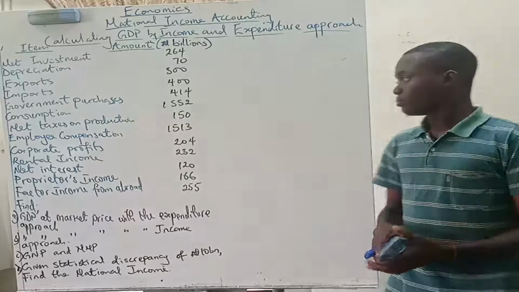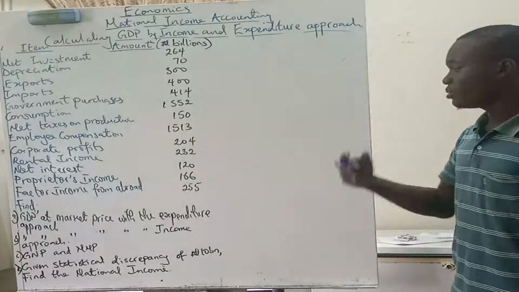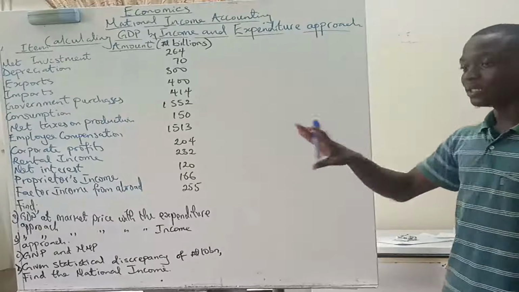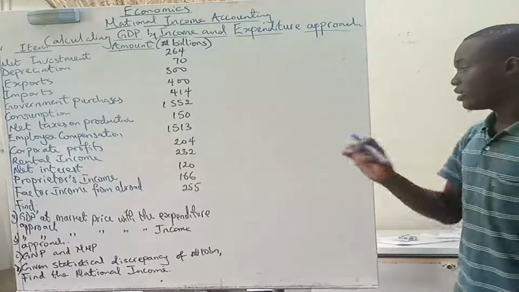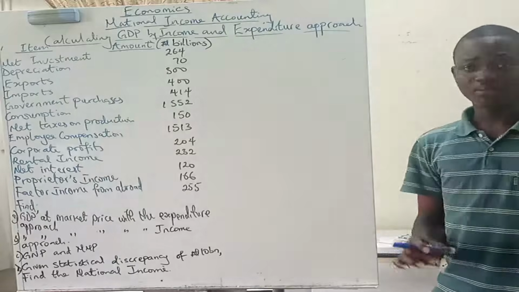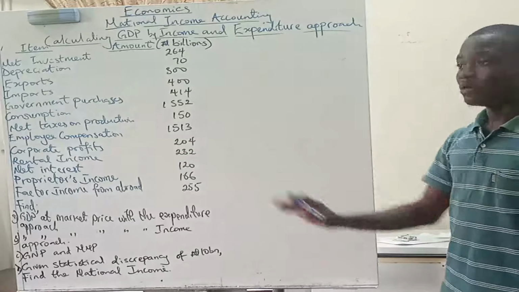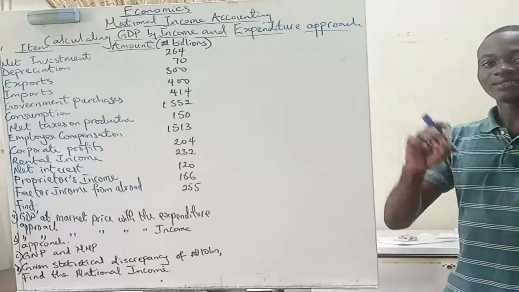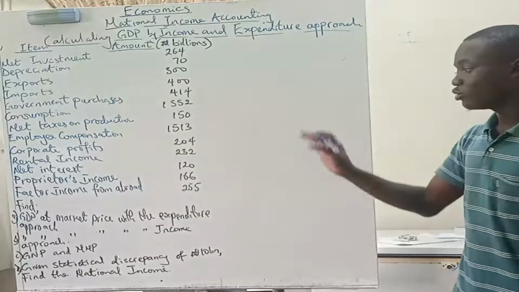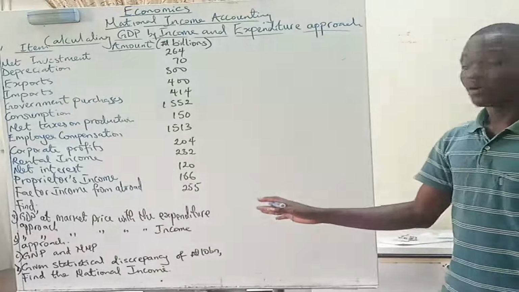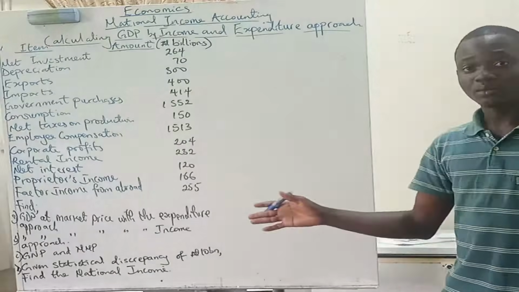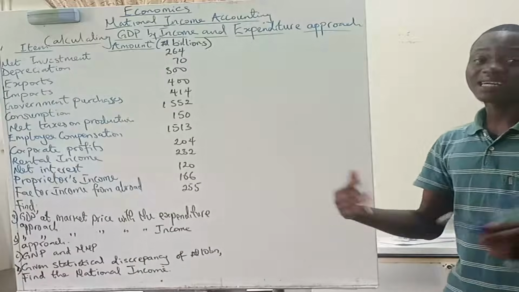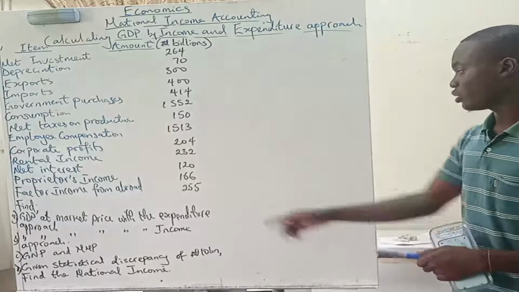Calculating GDP via the expenditure approach is the easiest. Whenever you have a question like this, the problem usually is that students don't really understand how to calculate GDP via the income approach. But the answer you get from the expenditure approach is likely the right answer, even though what you are trying to arrive at for the income approach may not be that clear, or the answer may not be similar to what you have here.